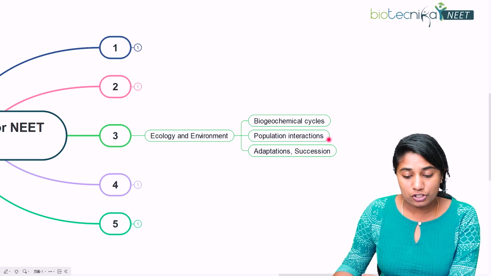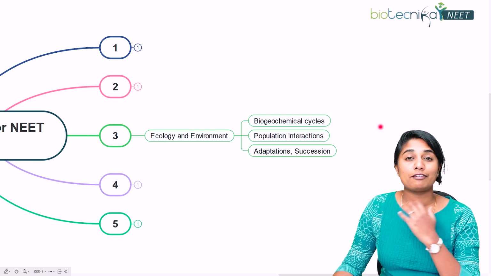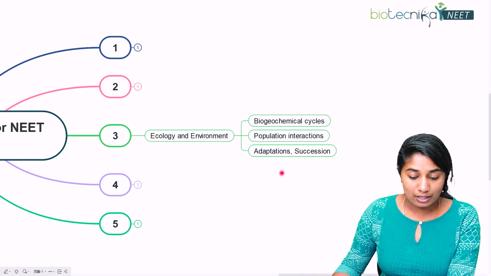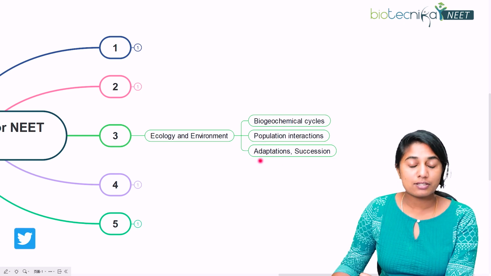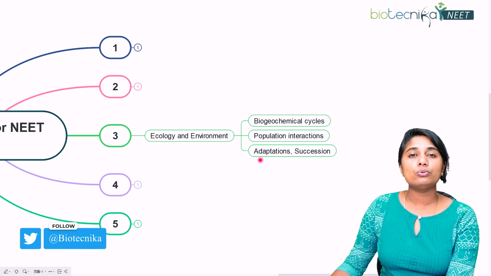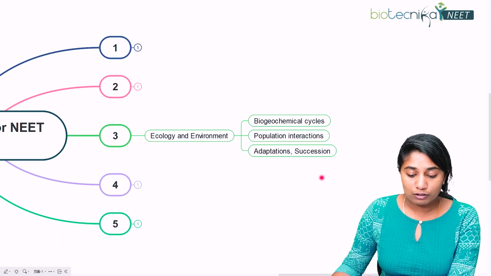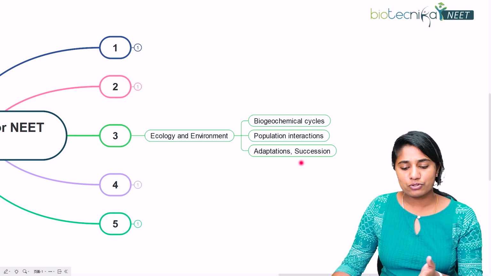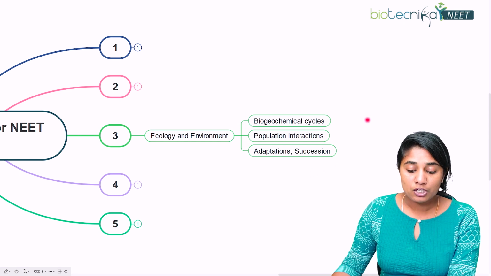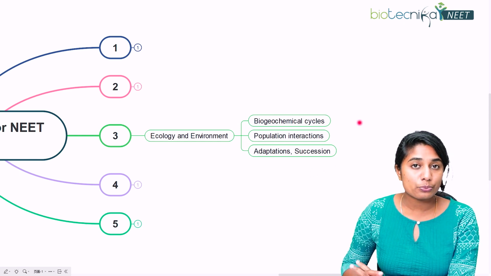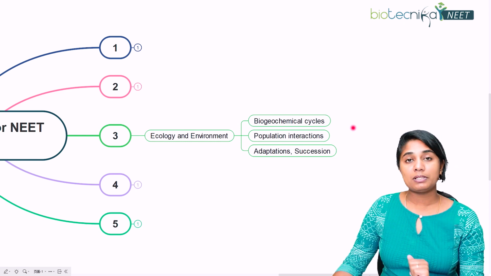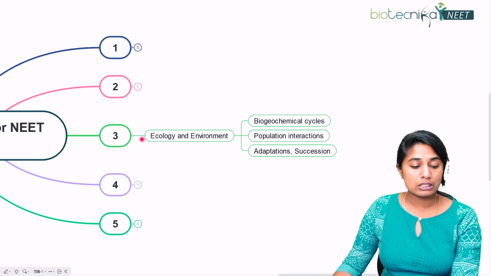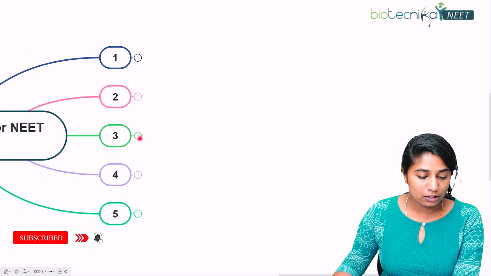Second is population interaction, right? What are the definitions of various terms like population, ecosystem, niche, etc.? And also adaptations, that is, how plants and animals have adapted to the environment. And about succession, that's environmental succession, primary and secondary succession, and allogenic, etc. All of those successions as well. Definitions and conceptual clarity are very important, especially in ecology and environment, because it's a very current topic that is going on. So give more importance to those current topics in ecology, right?